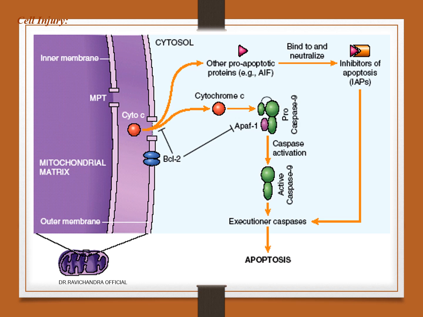From the mitochondrial matrix, cytochrome C is released into the cytosol and it will activate procaspase 9, which results in formation of active caspase 9, which will further activate execution caspases, thereby resulting in apoptosis. Other anti-apoptotic proteins will bind to and neutralize these factors, thereby inhibiting the apoptosis and thereby having an impact on execution caspases and apoptosis.